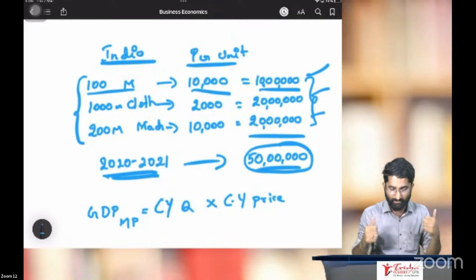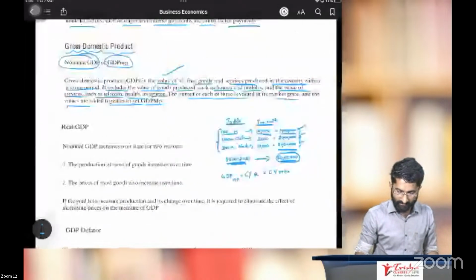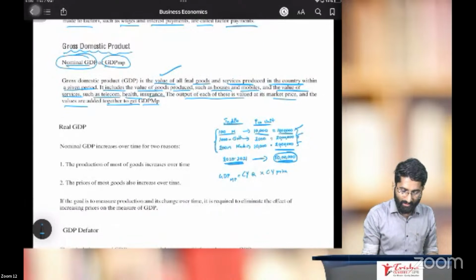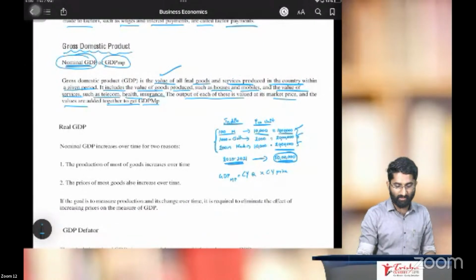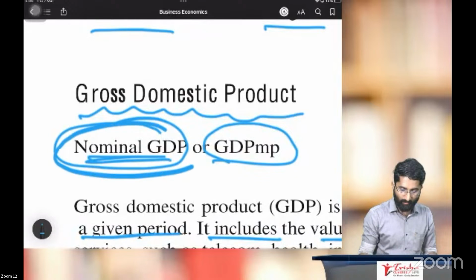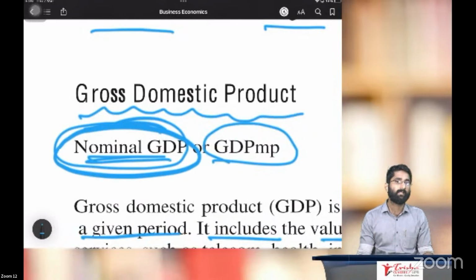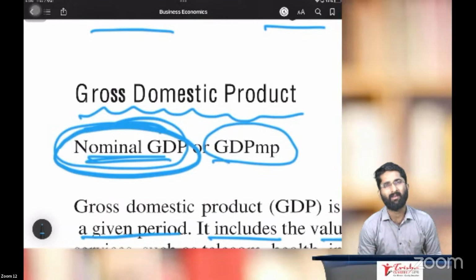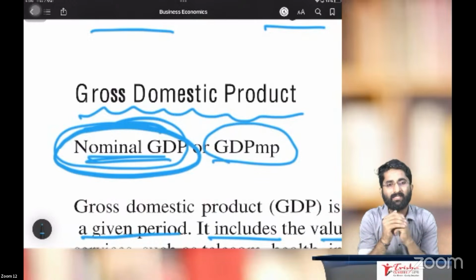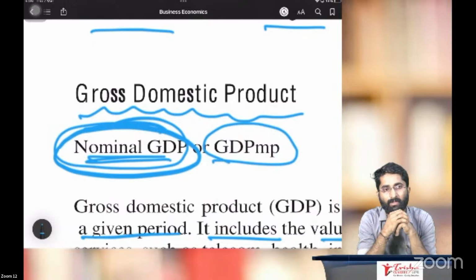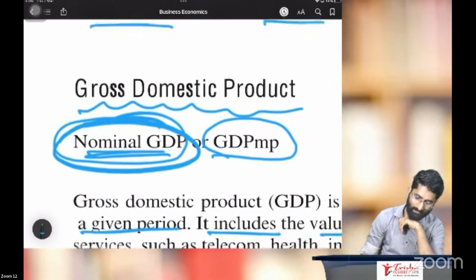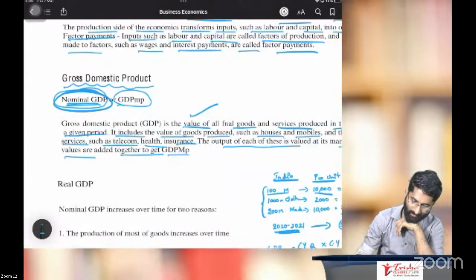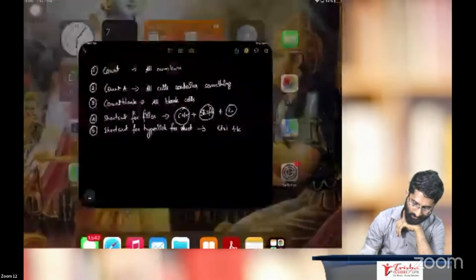Yes. So this is nominal GDP. So this we discussed just now is nominal GDP. Sir, then what is real GDP, sir? So we understood nominal GDP. Now the question is, sir, what is this nominal GDP and real GDP? क्या है sir funda? Okay, I'll tell you. Nominal GDP and real GDP का issue here.